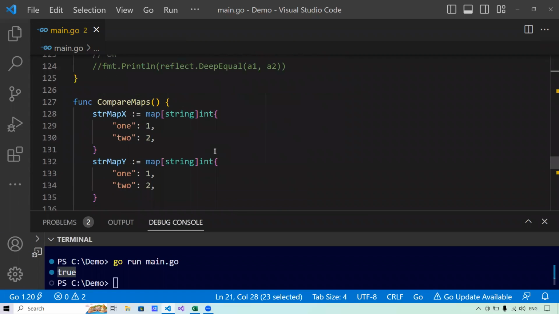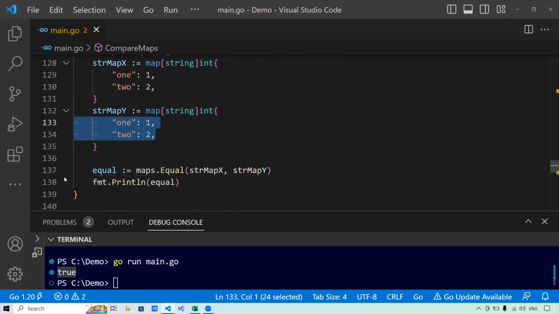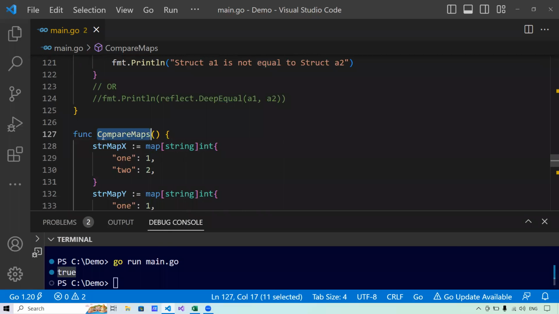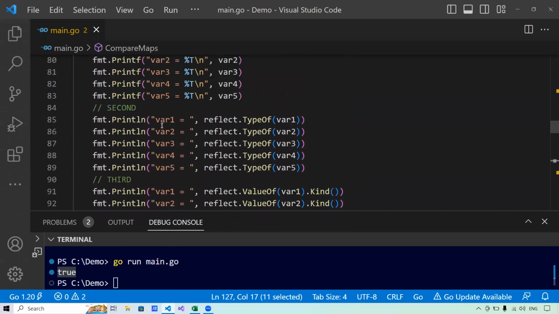Now let me show you by example. So here I have created two maps. One map is this, other map is this. Both maps are of type string as key, integer as value, and both maps are containing exactly the same value. Here I'm just saying maps.Equal, and then I'm passing the variables to it. If the maps are equal, it will give me the value as true. If not equal, it will give me the value as false. Now let me show you via program.